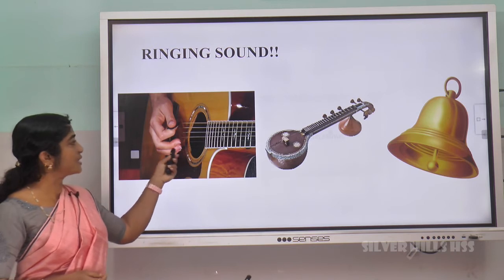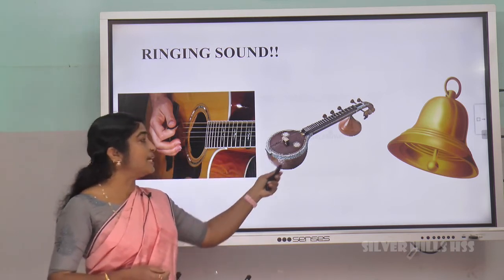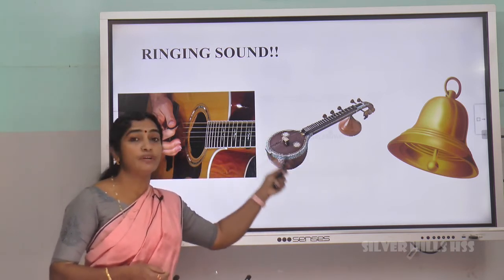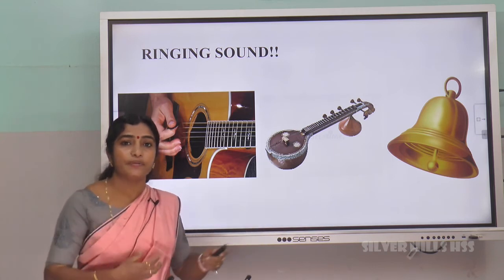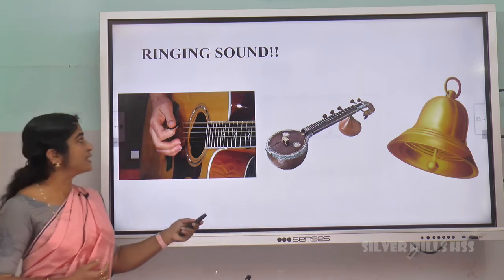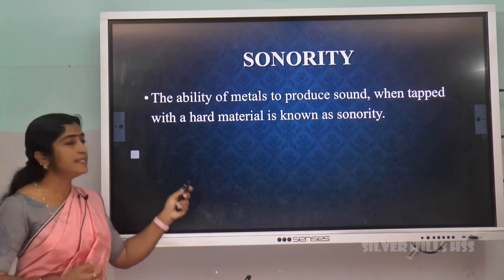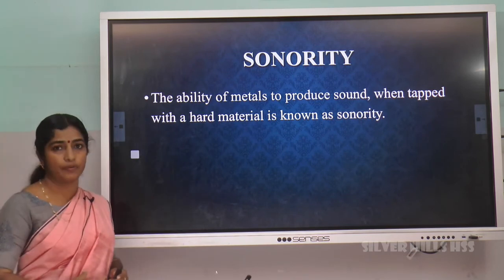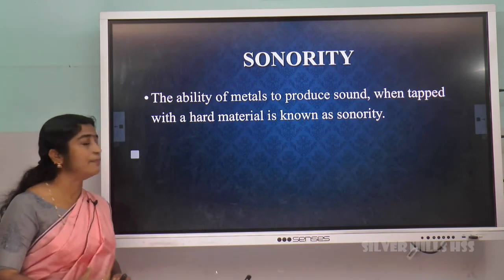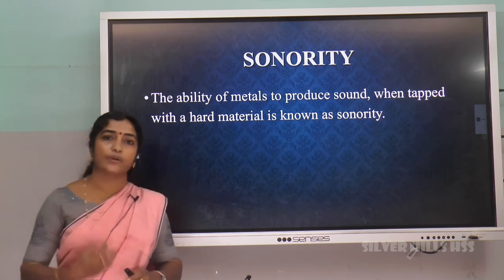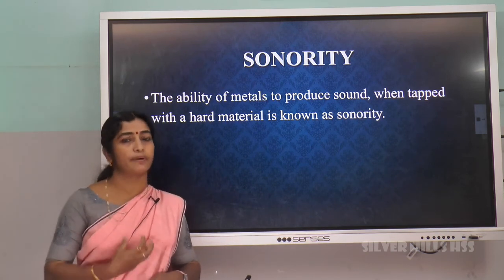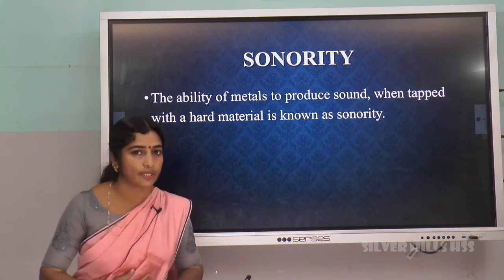See the strings, the ringing sound made by the instruments. See the bell that is used in worship places, it can also produce sound. This property is known as sonority. The ability of metals to produce sound when tapped with a hard material is known as sonority. The ringing sound produced by the metal is called sonority.